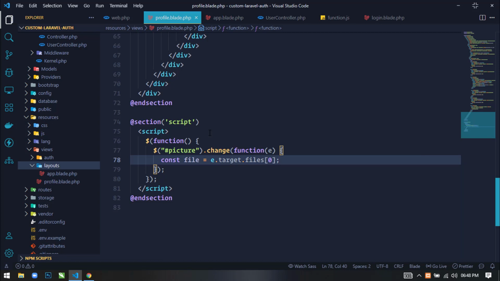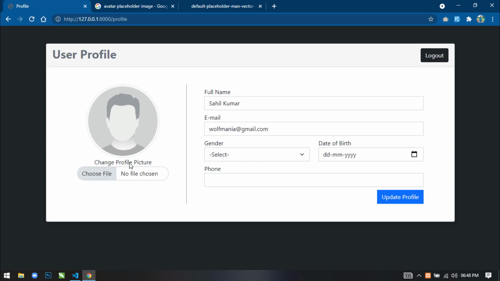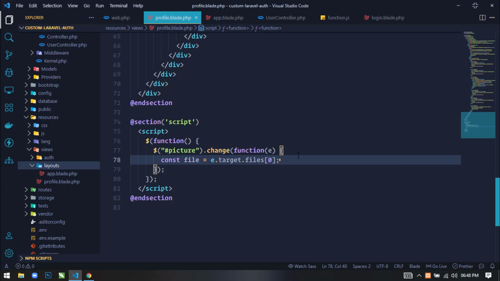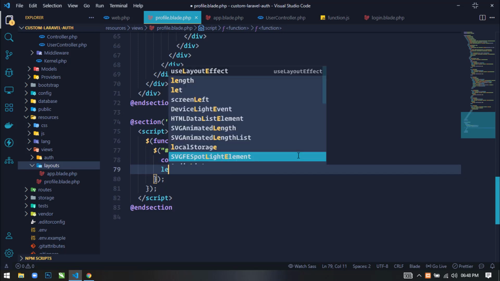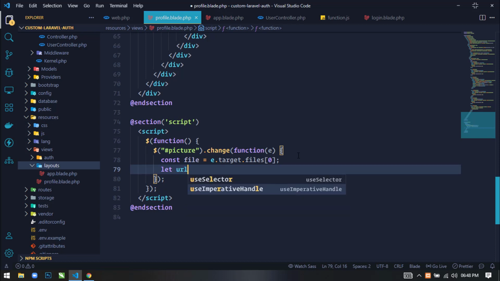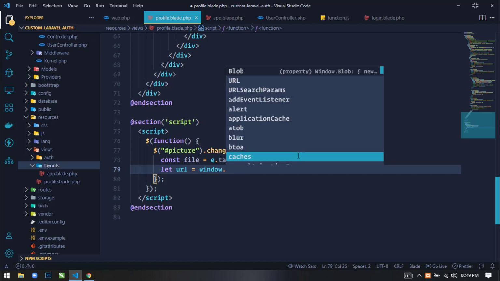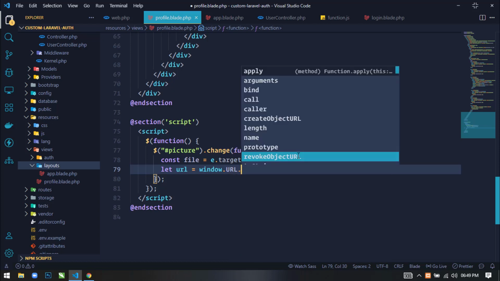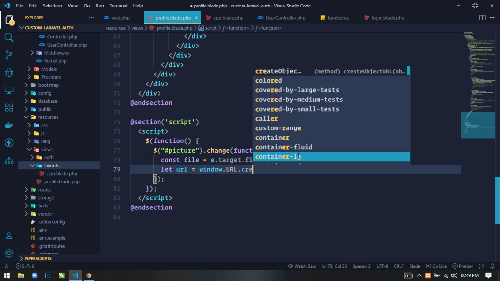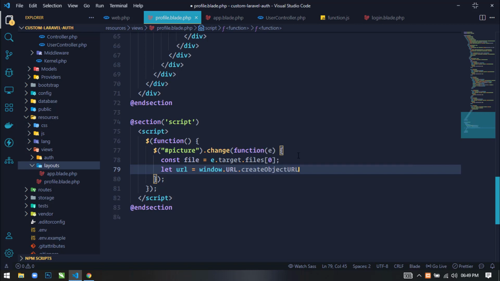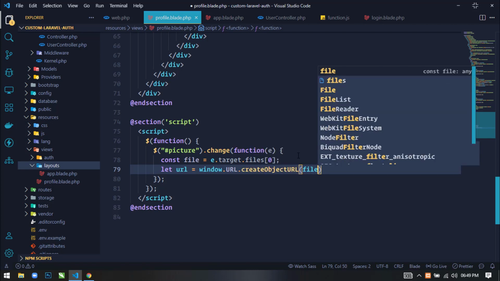When we select any image, first we will display the preview here. For this I will create a URL. So just write let url equal to window.URL.createObjectURL and just pass file here.